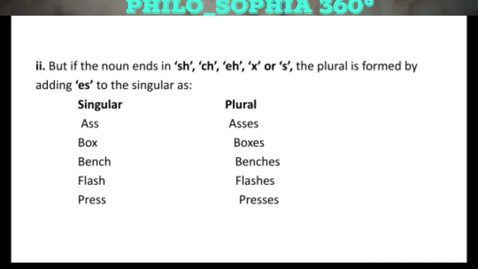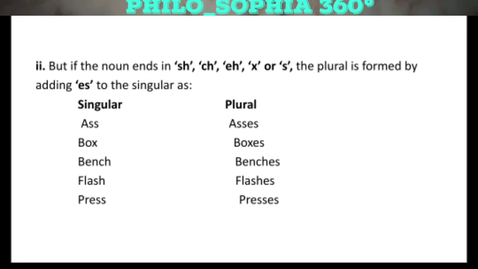We have a word box, we have to add es in it to make it plural because it is ending with x. Now the main thing here is that you have to take the concept. Concept is that if any noun is ending with sh, ch, s, x or z, you have to just add es in it, no other thing.